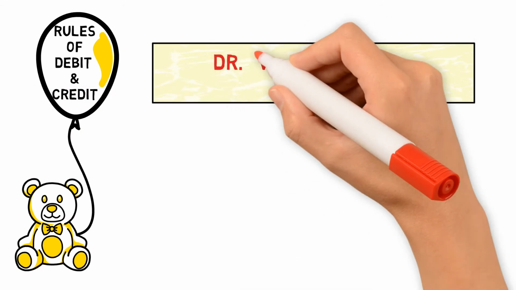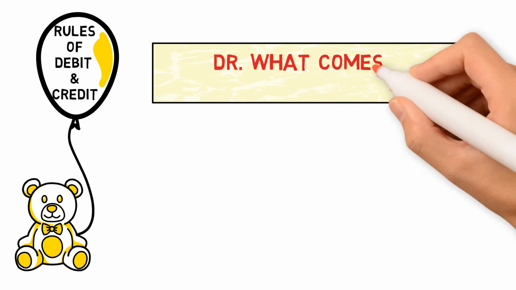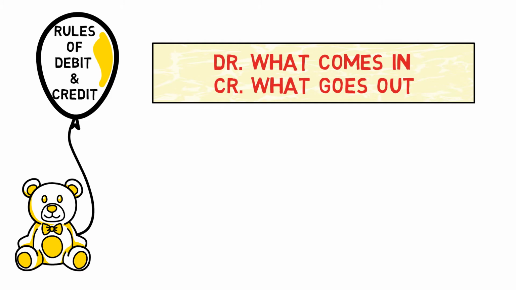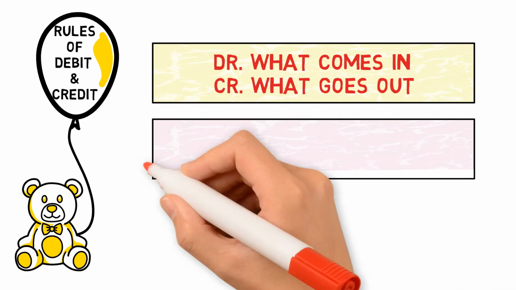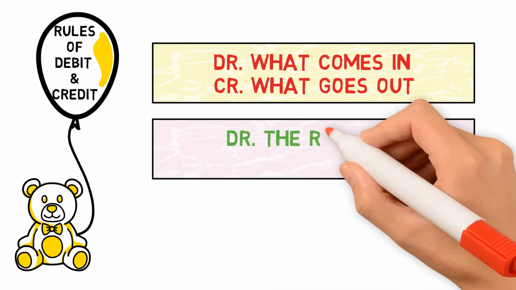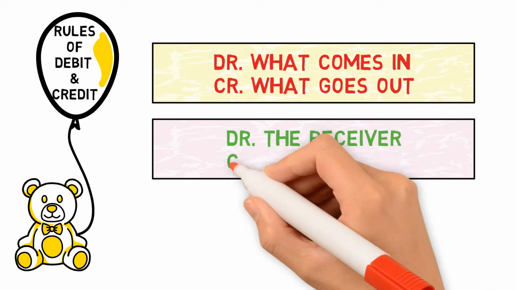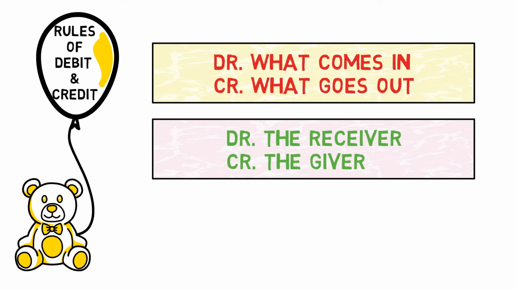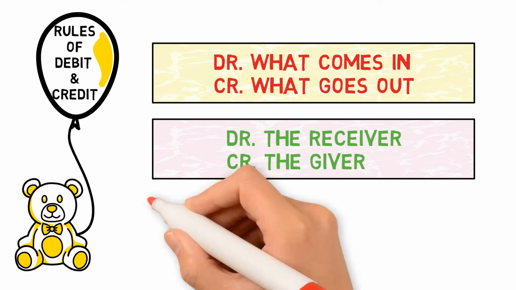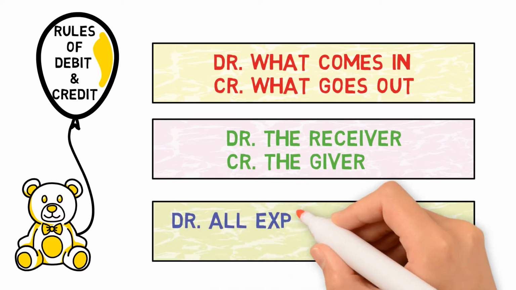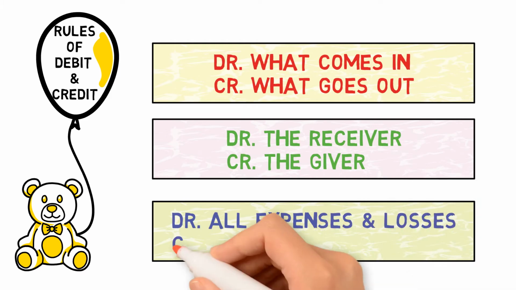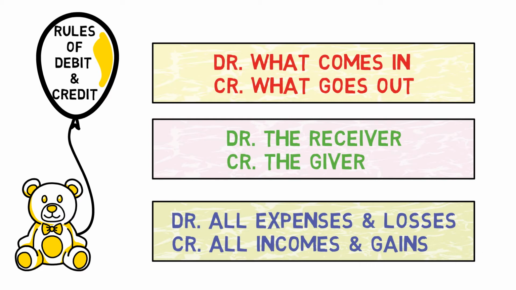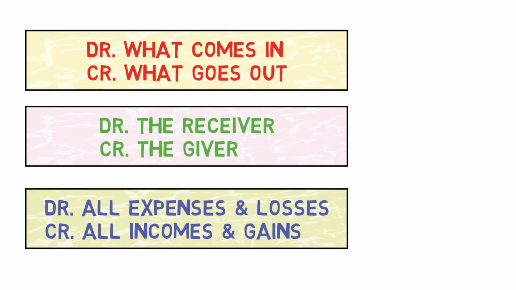So here we go. The first rule is debit what comes in and credit what goes out. This rule is applied on assets, that is real accounts. Second one is debit the receiver and credit the giver. This rule is applied on personal accounts, that is people and organizations. And the third one is debit all expenses and losses and credit all incomes and gains. And this is for nominal accounts. Nominal accounts means expenses, losses, incomes and gains.